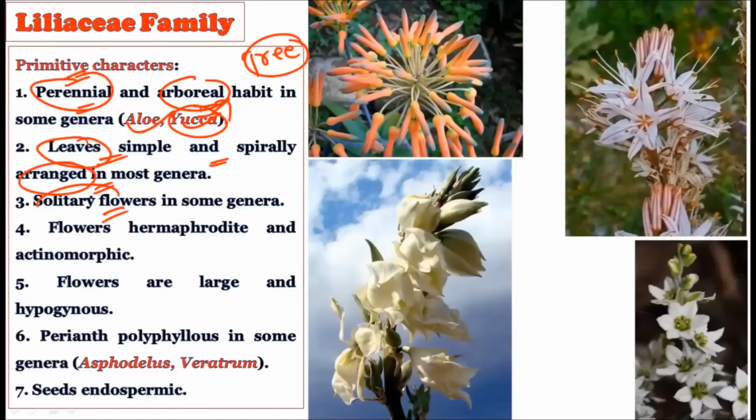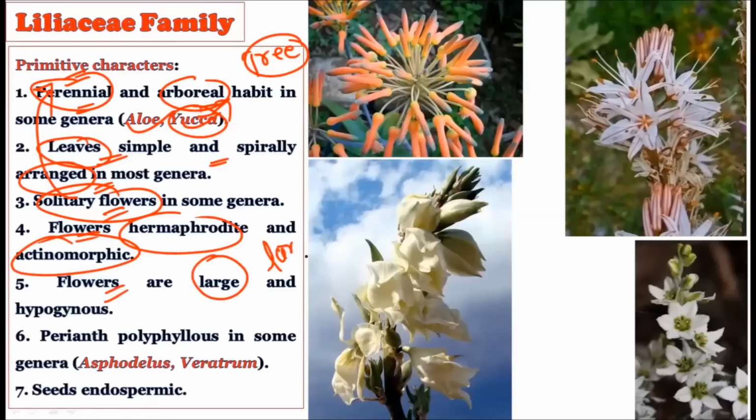Then the solitary flowers, in some genera we see solitary flowers, that is only a single flower is borne, and this condition is also called the primitive condition. Then the flowers are hermaphrodite, that is bisexual, and actinomorphic symmetry is there. Both of these are primitive characters. Then the flowers are large, as you know, large flowers are considered primitive and small flowers are considered advanced. Here the flowers are large and hypogynous. Both these conditions are again primitive.